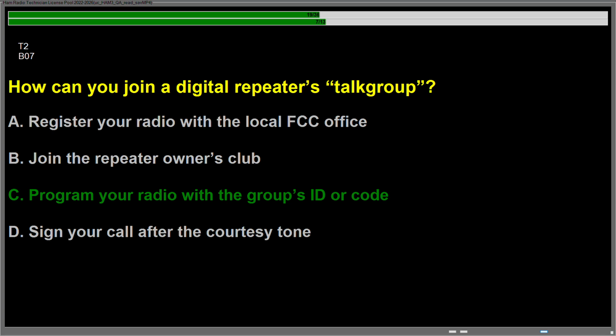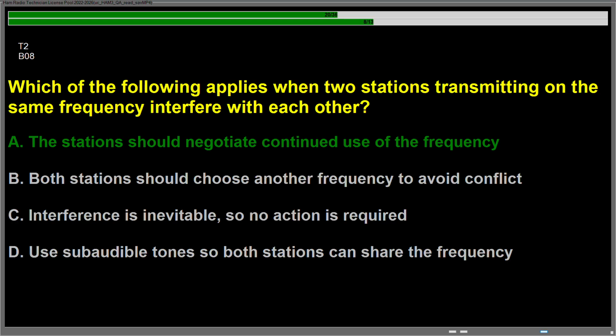Question Bravo 07, how can you join a digital repeater's talk group? Answer is C. Program your radio with the group's ID or code. Question Bravo 08, which of the following applies when two stations transmitting on the same frequency interfere with each other? Answer is A. The stations should negotiate continued use of the frequency.